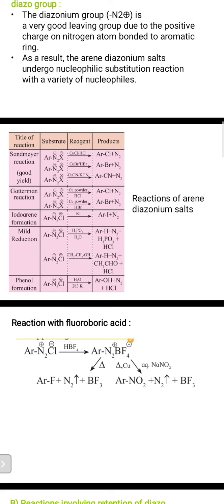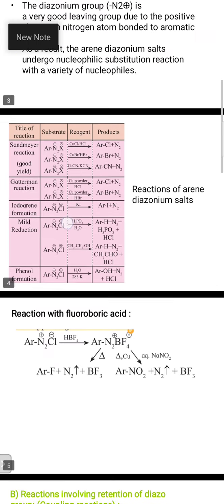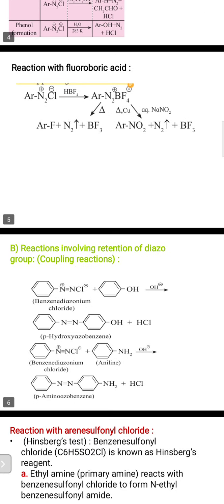Now from this intermediate we'll see two paths. In the first, by heating we get ArF, meaning fluorobenzene, along with N2 plus BF3. In the second, by heating with copper in aqueous NaNO2 it gives ArNO2 plus liberation of N2 and BF3. In this reaction fluoroboric acid plays the role of a base, and after that we'll see the next reaction involving retention of the diazo group, meaning the coupling reaction.